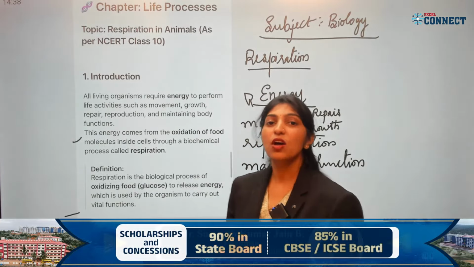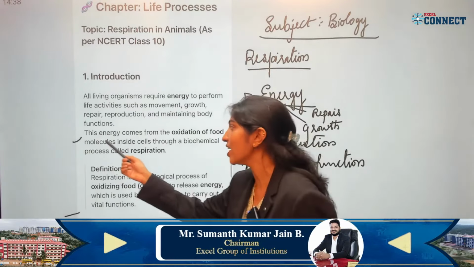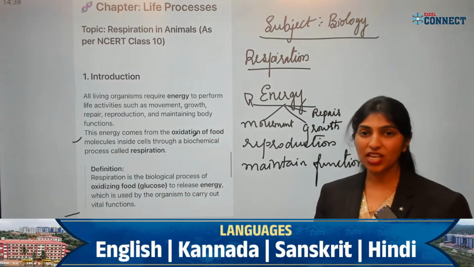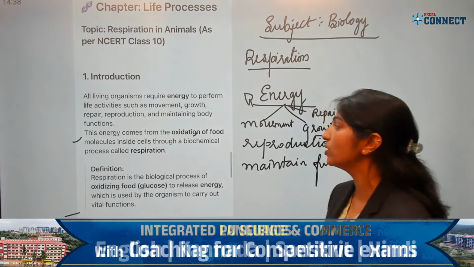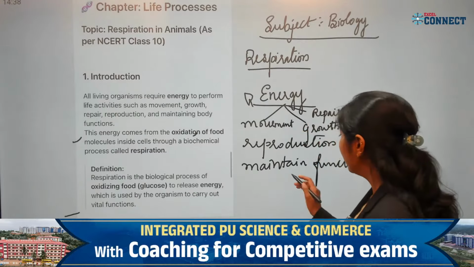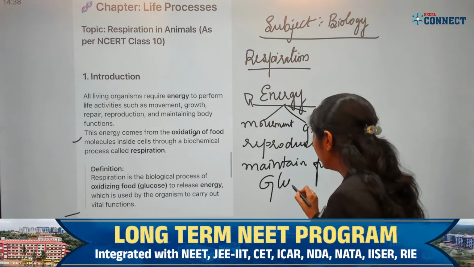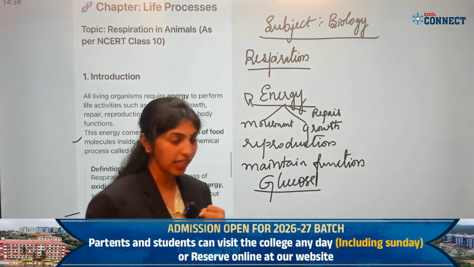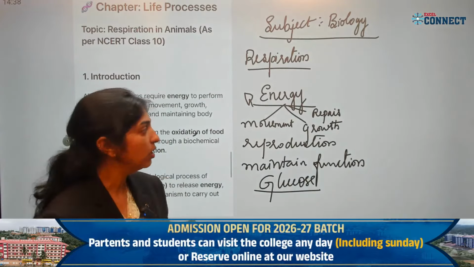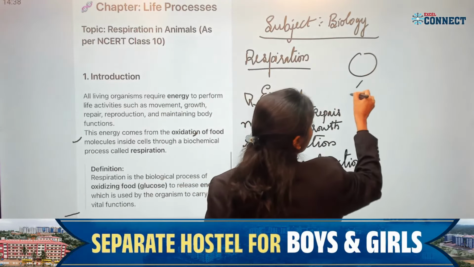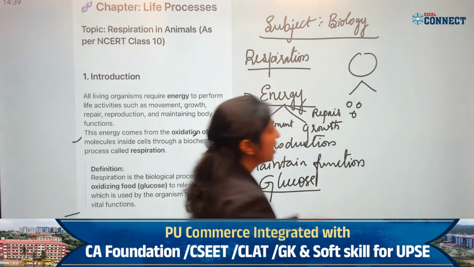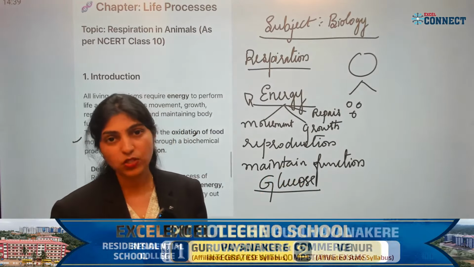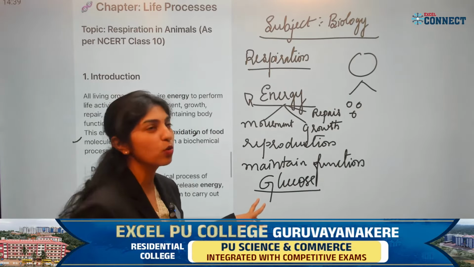Now the question is, from where do we get this energy? This energy comes from oxidation of a food molecule inside the cell. What is the meaning of oxidation of food molecules inside the cell? Generally, glucose. From where do we get glucose? From the food we take in. The complex food molecules will be broken down into simpler forms, in the form of glucose, sucrose, maltose, or galactose.